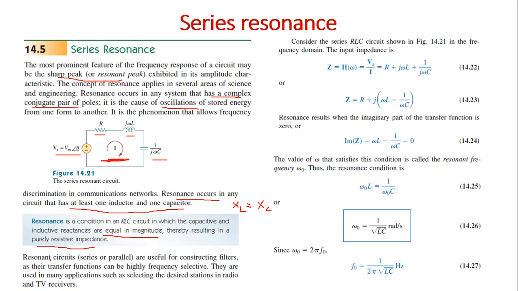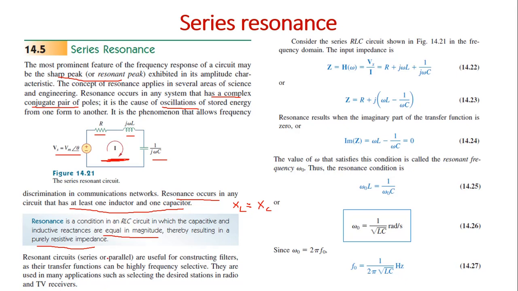Series and parallel resonance circuits are useful for constructing filters as their transfer functions can be highly frequency selective. Filters are circuits which filter out the signal that occurs at a particular frequency and reject other signals.